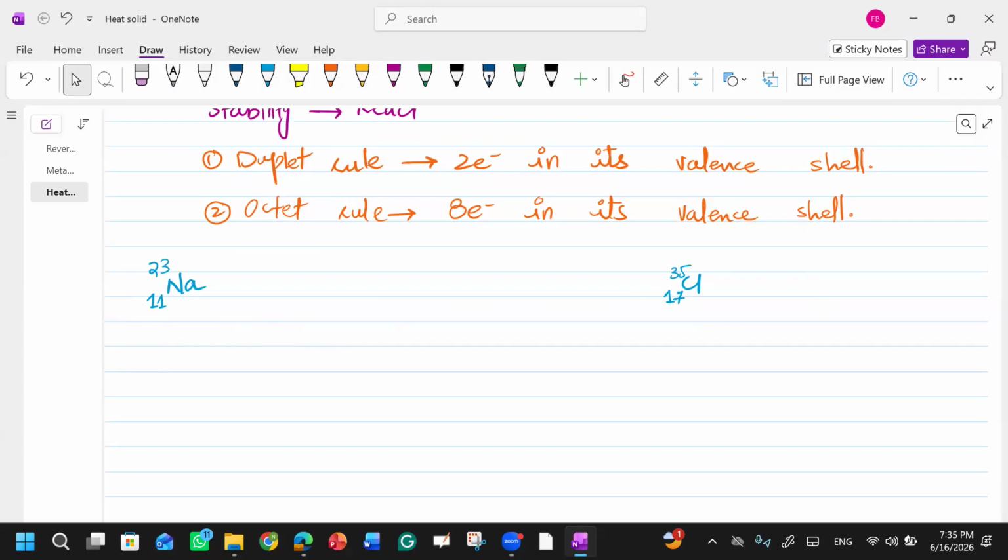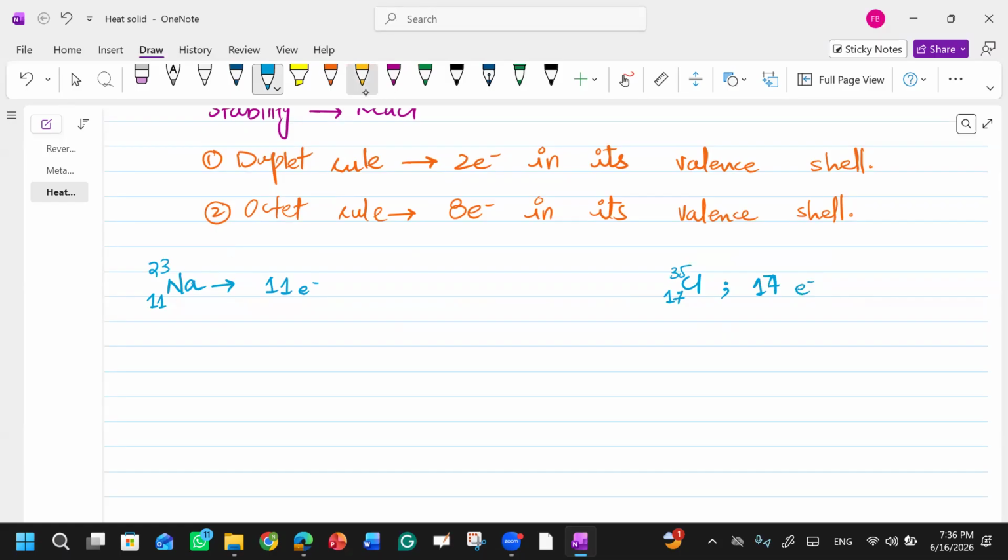In sodium the proton number is 11, and chlorine's proton number is 17. Can you tell me how many electrons are there in sodium? 11. And what about chlorine? There are 17 electrons. How can we write the electronic configuration?